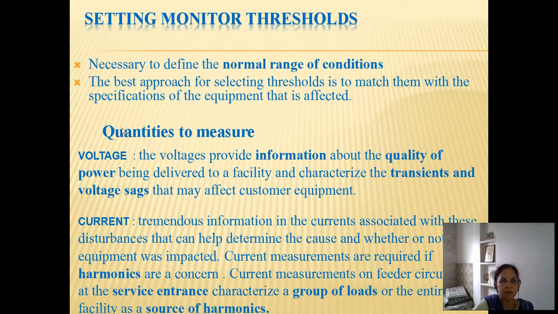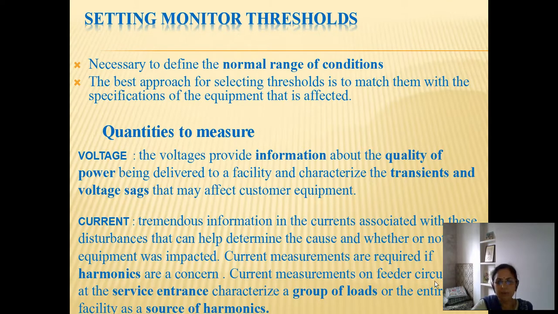Two quantities we normally need to measure are voltage and current, and as we have already seen, many of the power quality events are because of voltage variations. So voltage provides information on the quality of power being delivered to a facility and characterizes the transients and voltage sags that may affect customer equipment. Mainly the impression of higher voltages or reduction of voltage, which occurs as a short duration variation, can be identified from the voltage. Whereas current is a result of the currents drawn by the loads, and so current measurements are required for checking whether harmonics are present.